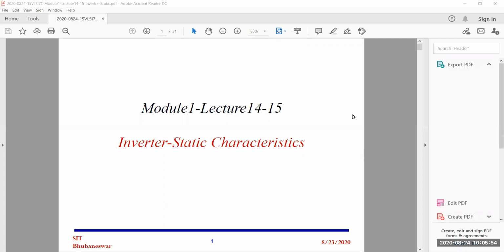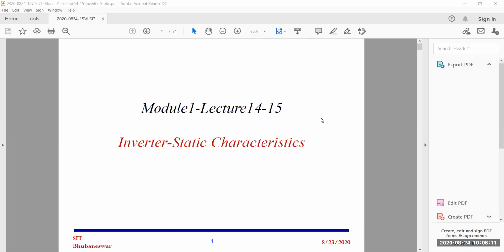Why do we discuss only the inverter? There are a lot of other circuits in digital design, but the inverter is the base of all digital circuits.